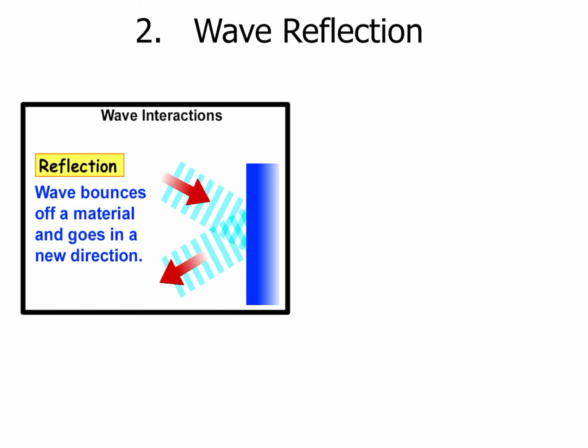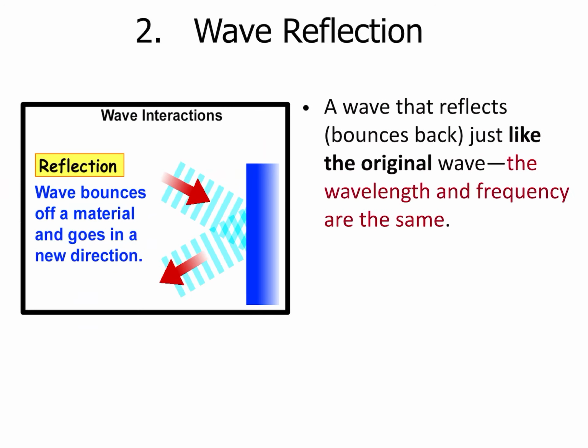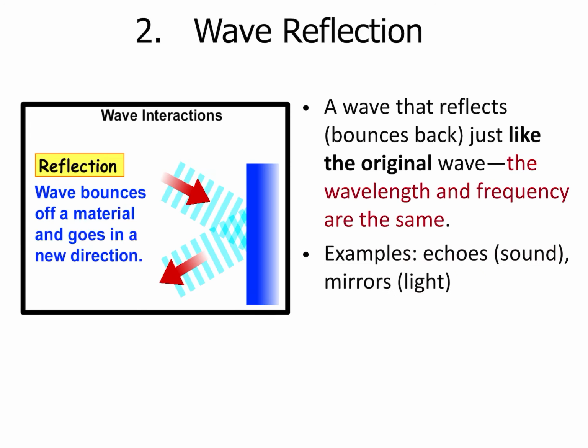Reflection, I hope we are all pretty familiar with. The general idea is that the wave is going to travel and it's going to bounce off. Some specifics that you might not have thought about is that the wavelength that comes off of that boundary is identical to the original, right? So here it says it has the same wavelength and the same frequency as that original wave.